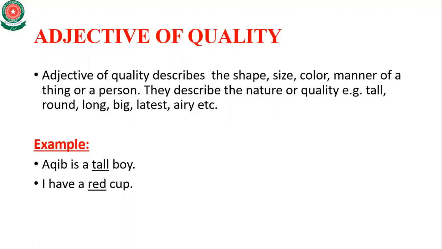Number 2, I have a red cup. Basically, cup is a noun. Now the word red shows the color of the cup and describes the quality and color of the cup. So it is an adjective of quality.